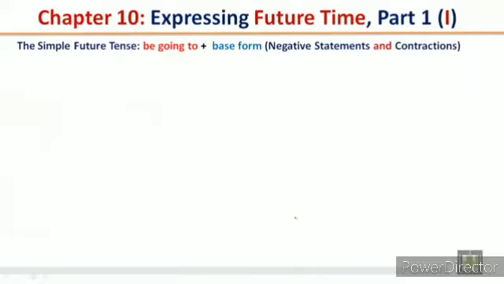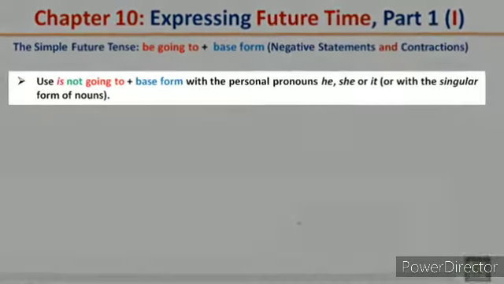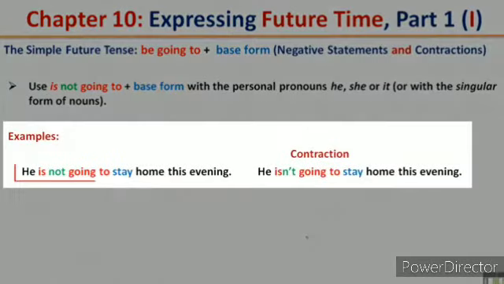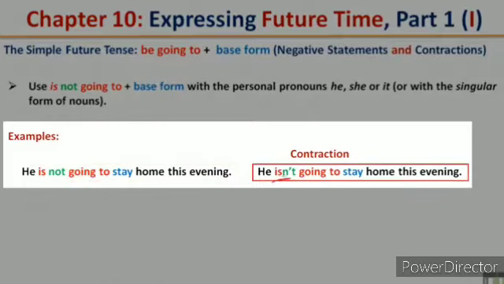The simple future tense, be going to plus base form, negative statements and contractions. Use is not going to plus the base form with the personal pronouns he, she, or it, or with the singular form of nouns. Examples: he is not going to stay home this evening. The contraction, he isn't going to stay home this evening.